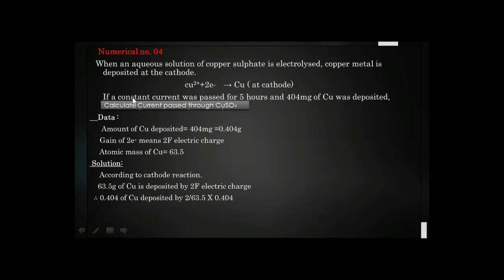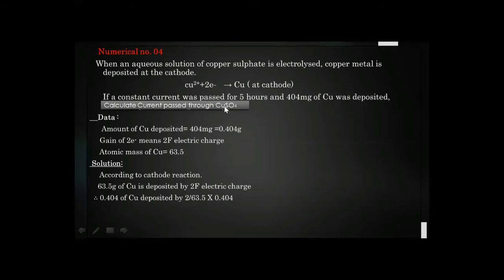If a constant current was passed for 5 hours and 404 milligram of copper was deposited, calculate the current passed through the copper sulfate. So the condition is that current is passing continuously for 5 hours and the mass of copper deposited is 404 milligram. Our task is to calculate the current.